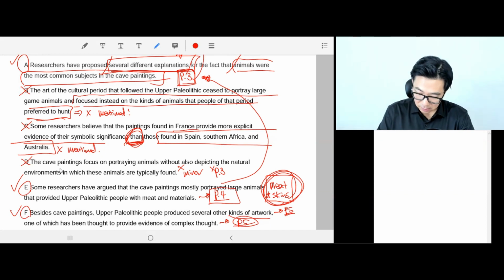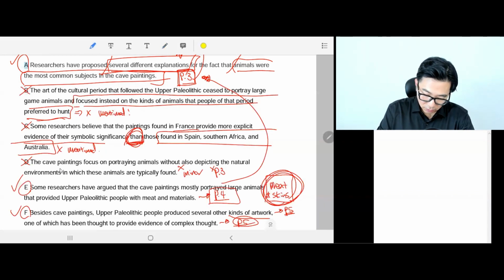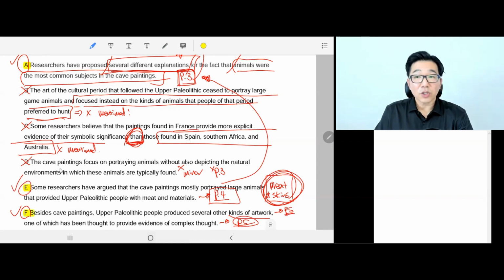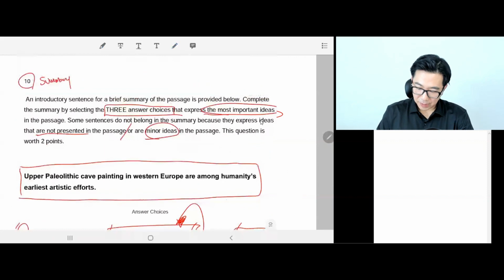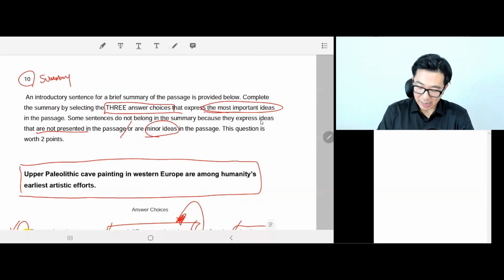So if you chose A, E, F, you got question 1 right. A comes from paragraph 3, E comes from paragraph 4, and F comes from paragraph 5. So the answers are A, E, F. Question 10, A, E, F.